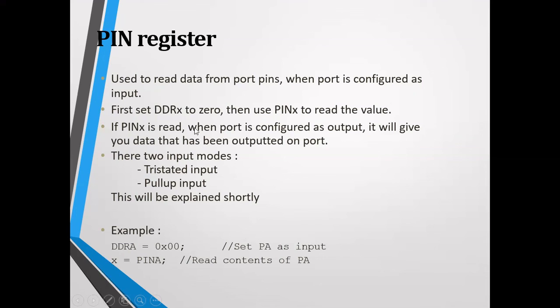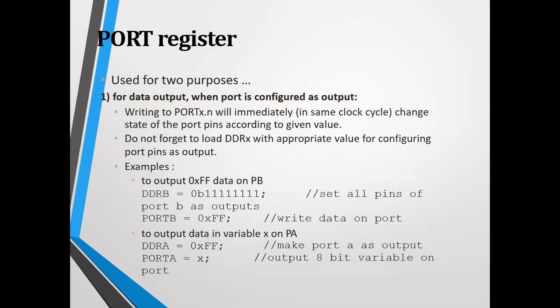If PINx is read when the port is configured as output, it will give you the data that has been output on the port. There are two input modes, tri-state input and pull-up input, and these will be seen shortly. Next, coming to the PORT register, which is used for giving output. For data output, when the port is configured as output, writing to PORTXn will immediately change the state of the port pins according to the given value. But do not forget to load DDRX with the appropriate value, okay?